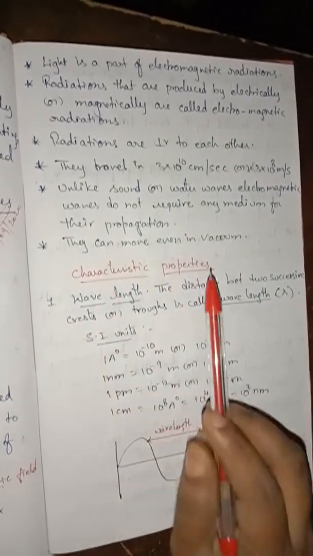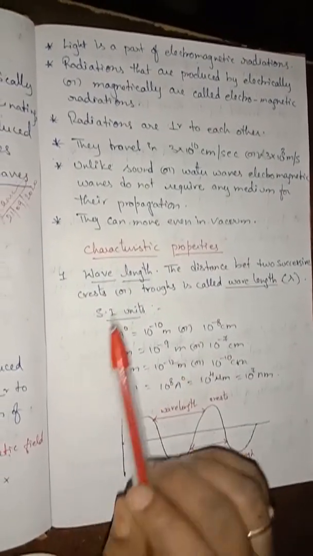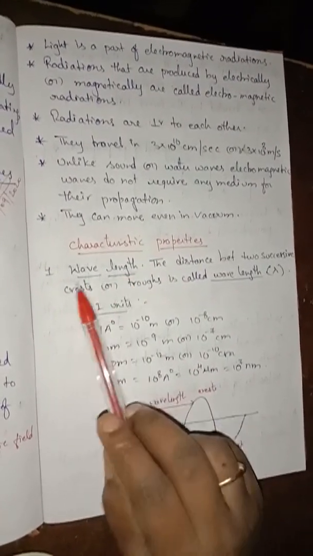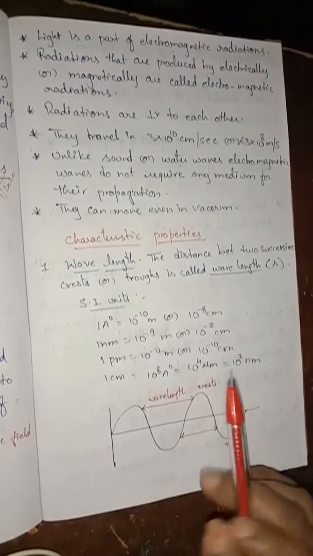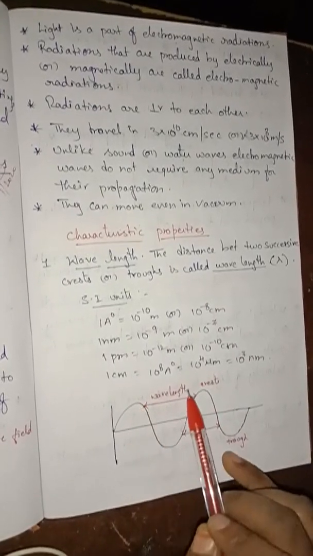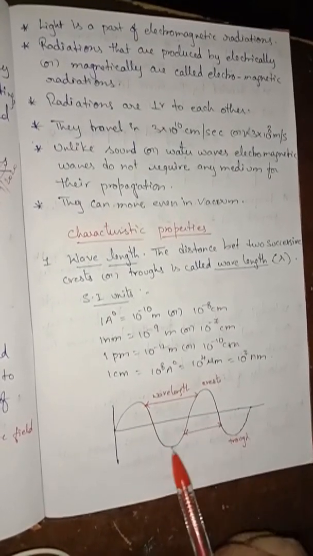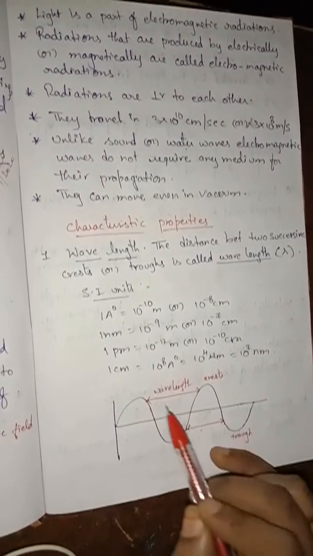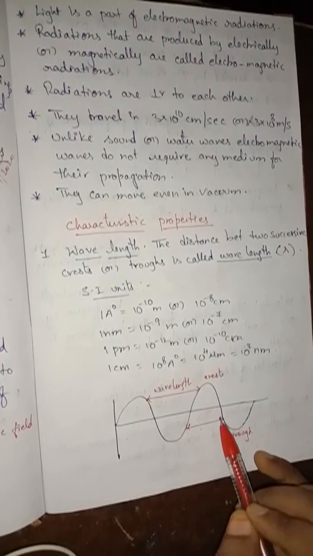Some characteristic properties of these electromagnetic radiations we are going to see. The first one is wavelength. What do you mean by wavelength, children? The distance between two successive crests or two successive troughs is called the wavelength.